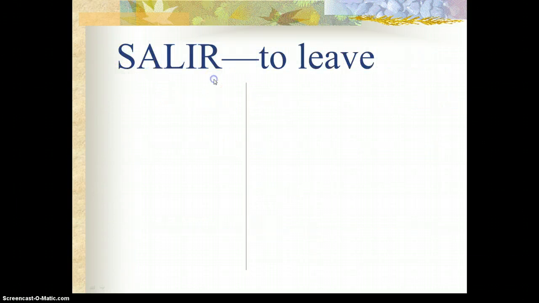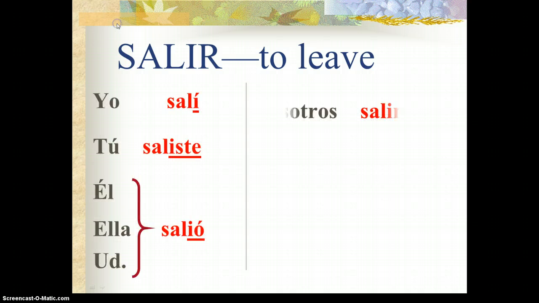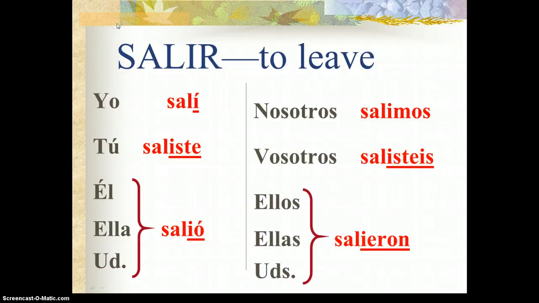Let's try another one. Salir. This is an IR verb, so you're going to snap off that IR ending and add on the new preterite ending. Salir, to leave. Pause the video, and when you're ready to start it up again, you can check your answers. See how you did. Salí, saliste, salió, salimos, salisteis, salieron.